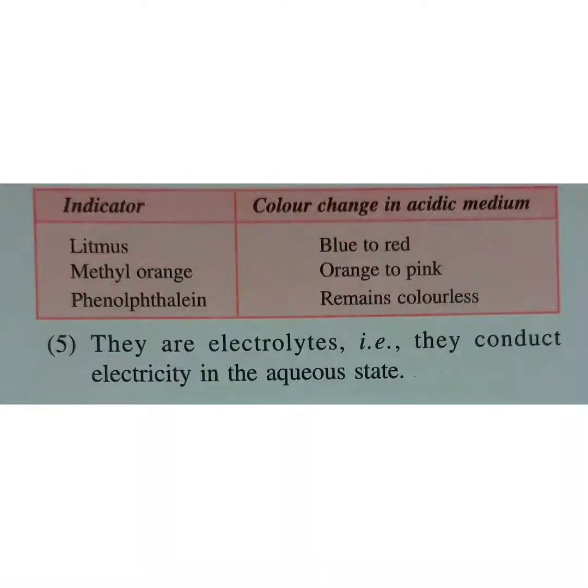Now we come to the next point, that is electrolytes, the physical property of acid. Now since acids are made up of hydrogen ion as a positive ion, when they are dissolved in water, they are capable of generating H plus, that is hydrogen cation, and this helps to conduct electricity. So generally most of the acids are electrolytes and they do conduct electricity in their aqueous state. So this is one important physical property for acids.